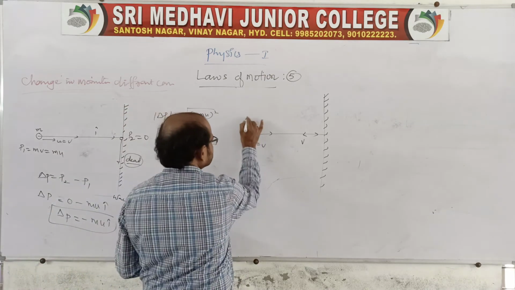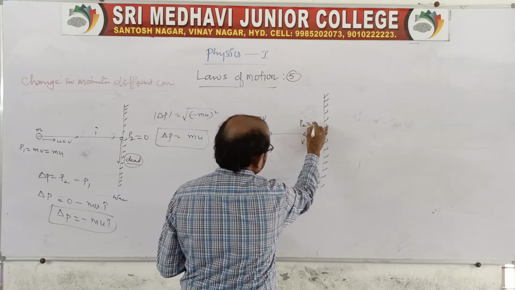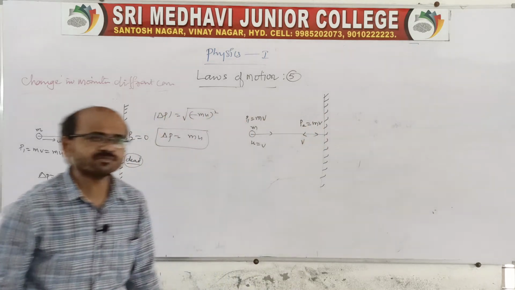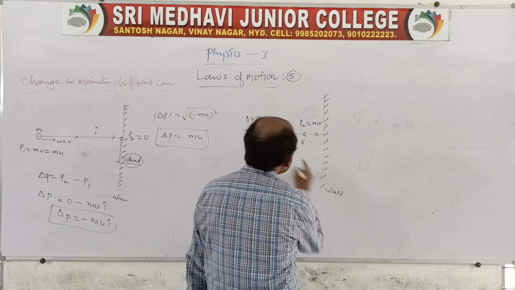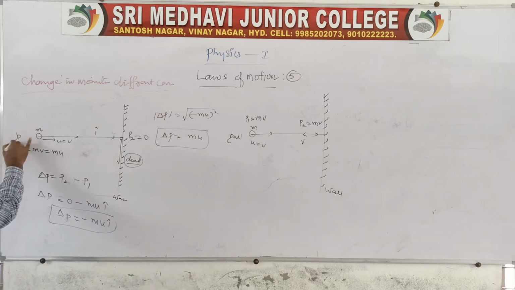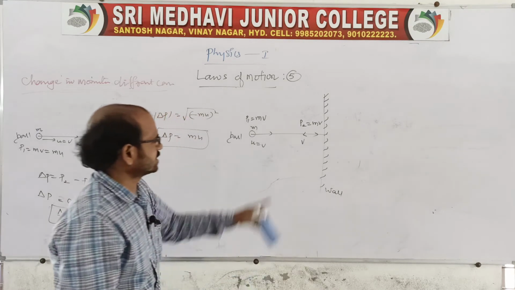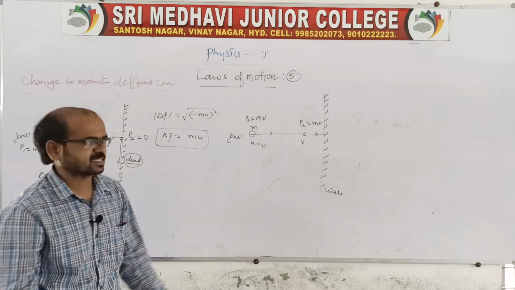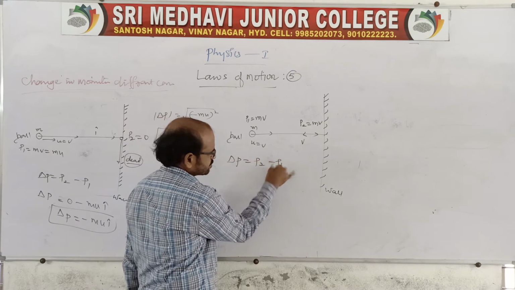Again, in this situation also there is a change in momentum we have to write, and p2 is equal to mv, because it is rebounding with the same velocity. Here also the ball strikes the wall and rebounds back with the same velocity. So delta p is equal to p2 minus p1.